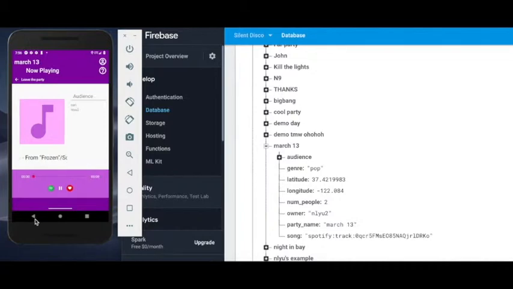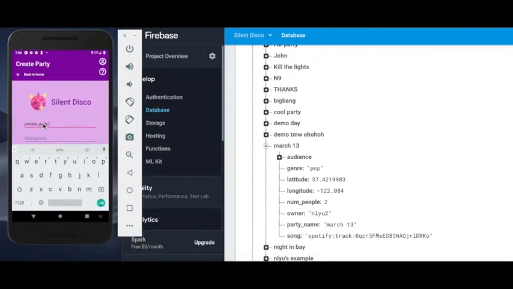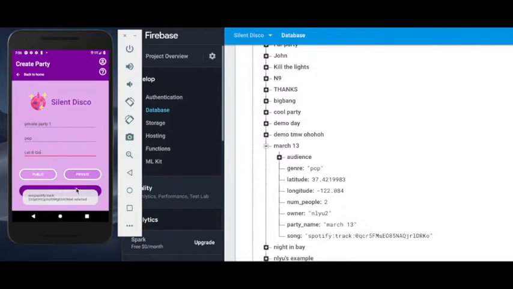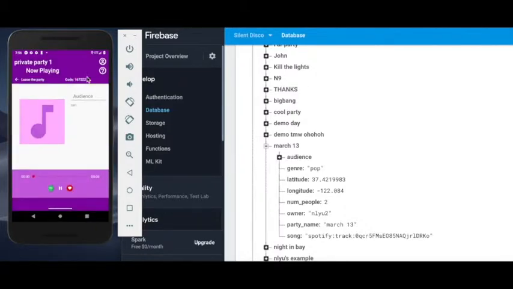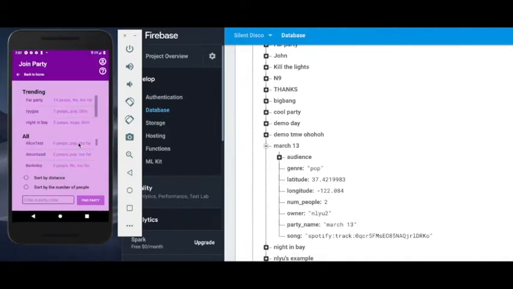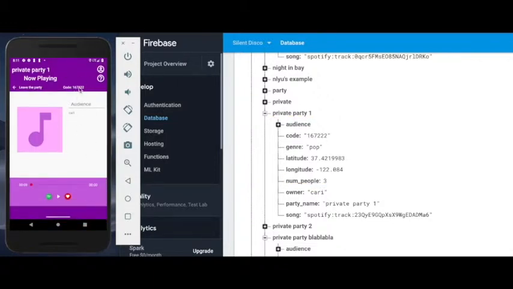Okay, so finally, let's try to create a private party. For example, private party 1, genre pop, Let It Go. This is another Let It Go, and make it private. So it will generate a random hash number, and you cannot see it from the join party page. It is not there. So what if we use 1672222 to log in? Yes, we are here again.